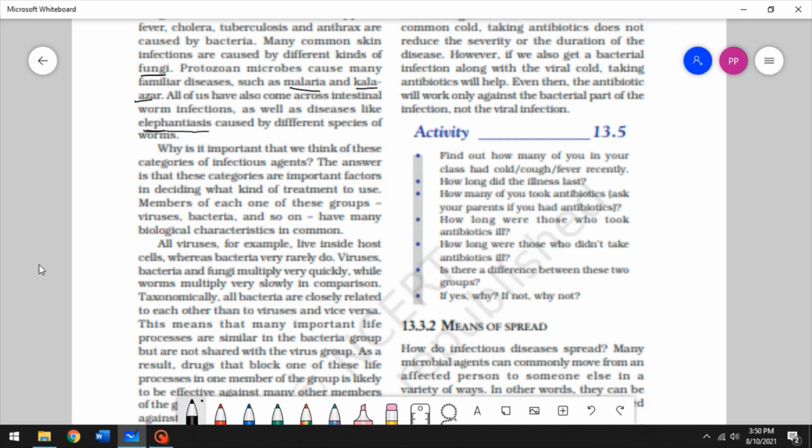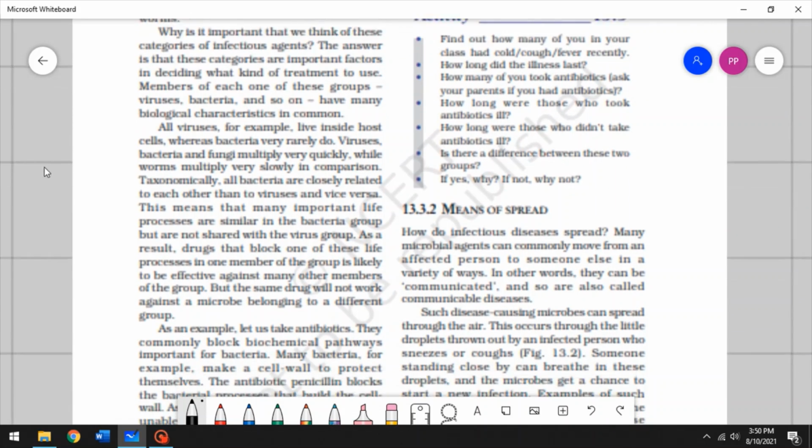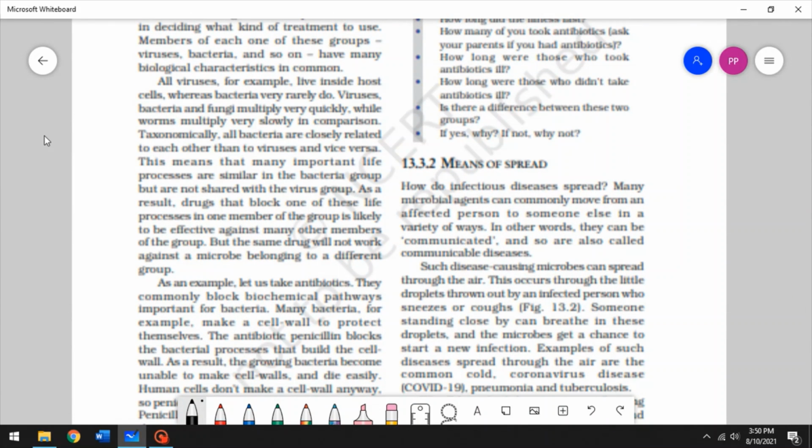All right, so viruses live inside host cells while bacteria very rarely do. So viruses, bacteria and fungi multiply very quickly, but worms multiply very slowly in comparison, right? So all of those differences affect the treatment time, the treatment kind, all of that. They're all affected by knowing what kind of infectious agent caused that disease.